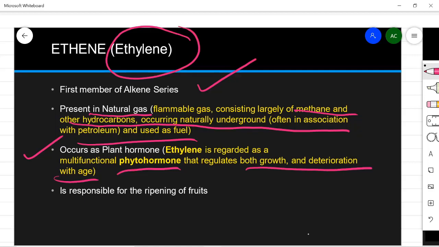Means it helps in growth and also helps in growing old. So it regulates growth, and after growth is achieved, it is responsible for the dying of the plant due to old age, and very important, it is responsible for ripening of fruits. This is a very important thing, you will learn it. Sometimes the question is asked: name the alkene which is responsible for ripening of fruits.